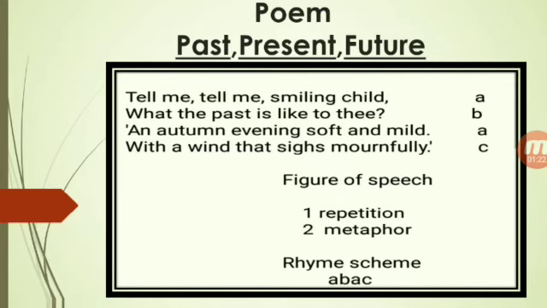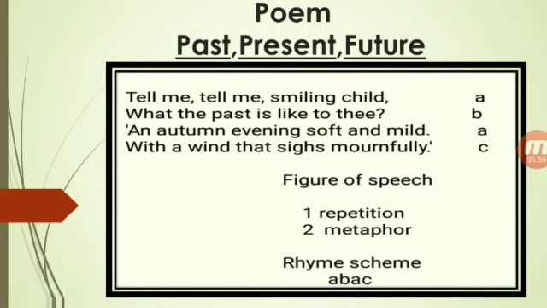Now you have to find the figure of speech. What is figure of speech? We use figure of speech in the poem to make the sentences more beautiful. Here in this stanza, there are two figures of speech. See the first line. The words tell me are repeating. When a word or group of words is repeated in the same line, this is called the repetition figure of speech.